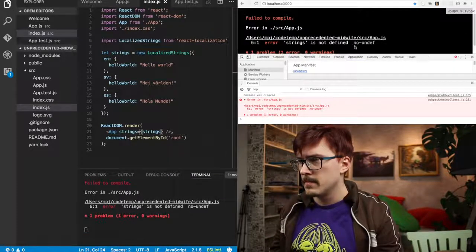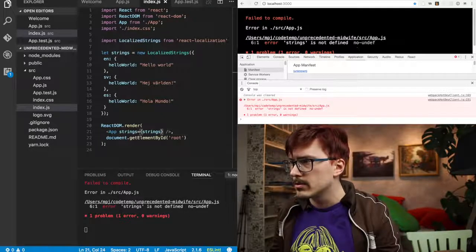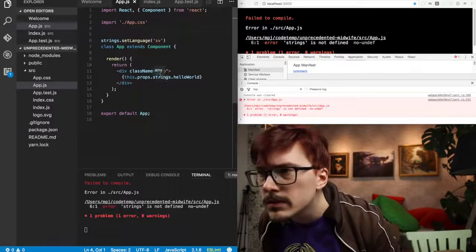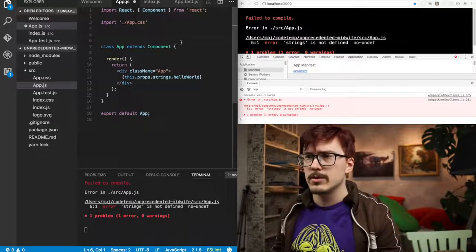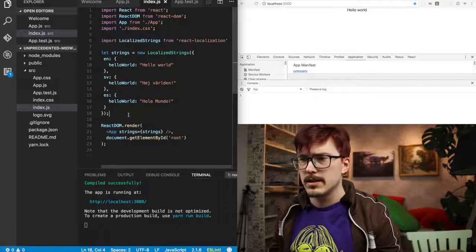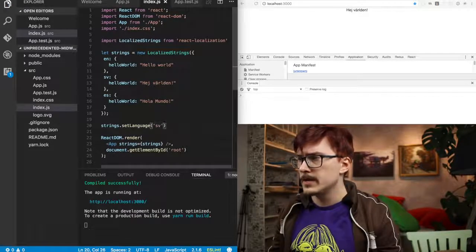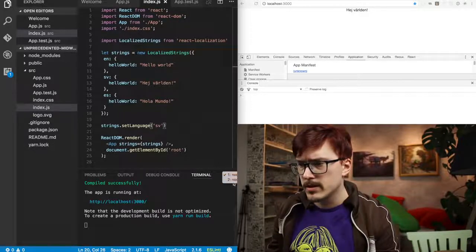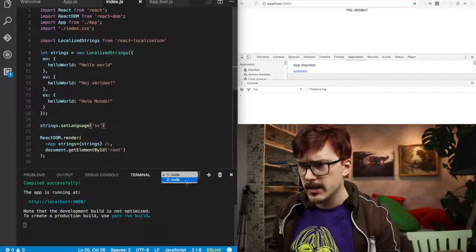Cool. Strings is not defined. Where are you not defined? You're not defined in app.js. No, what? All right, it's this language here. Hang on, we need to do this at this point here. Cool, hej världen.